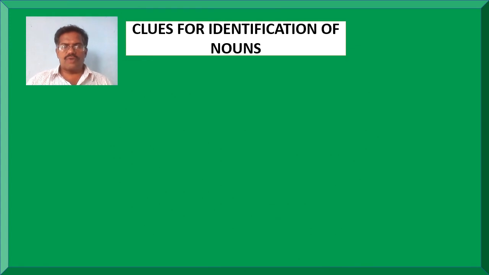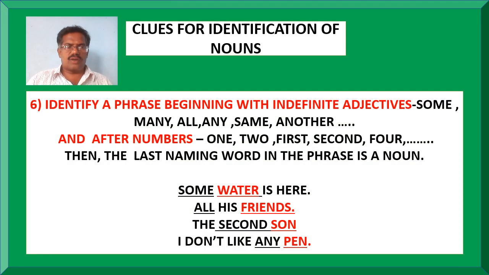Here are some more clues for identification of nouns. Clue number 6: identify a phrase beginning with indefinite adjectives such as some, many, all, any, same, another, and also after numbers, I mean the cardinal and ordinal numbers like one, two, first, second, four. Then the last naming word in the phrase is called a noun.